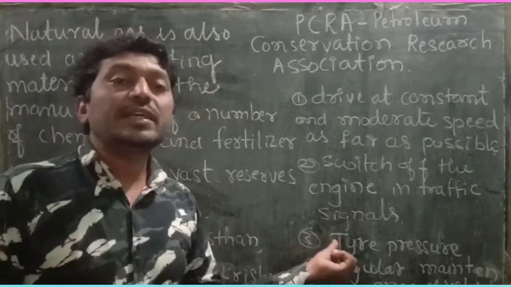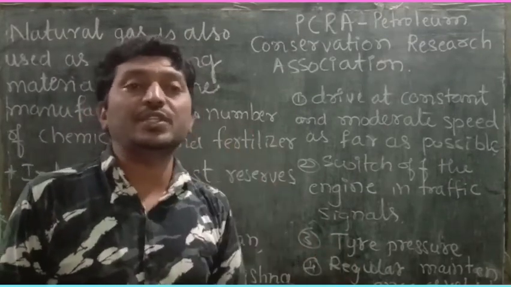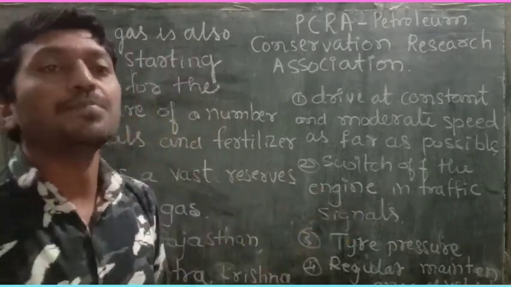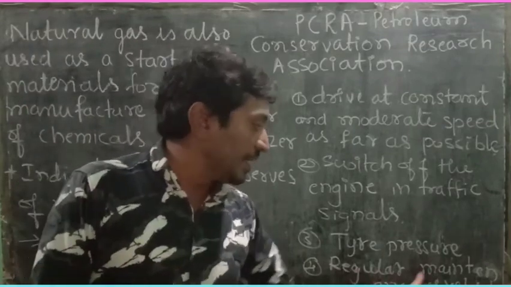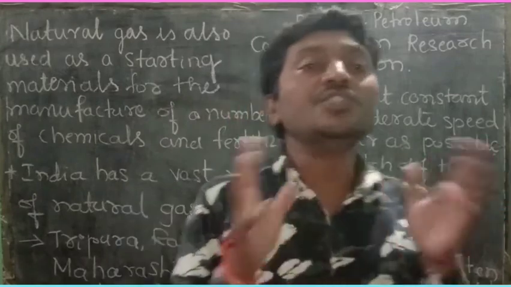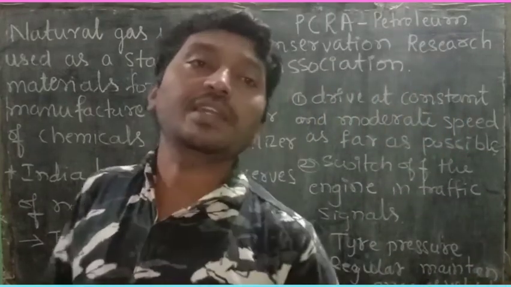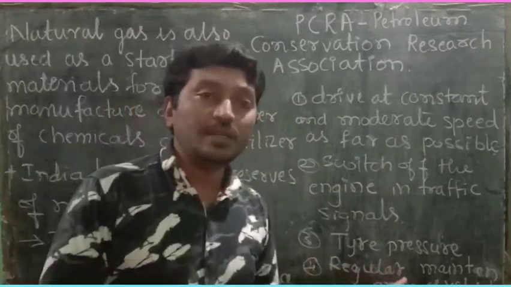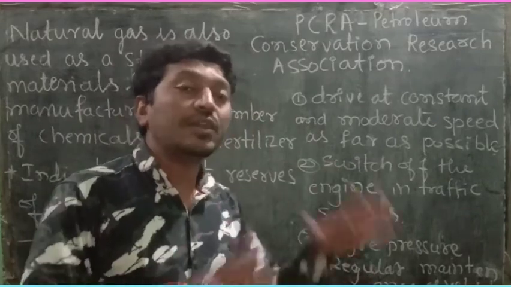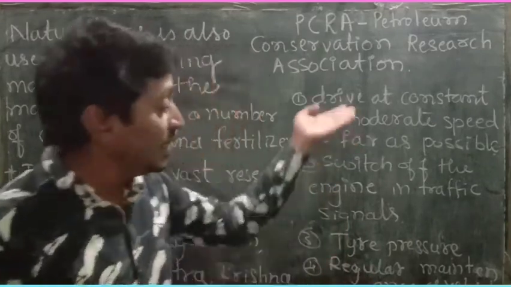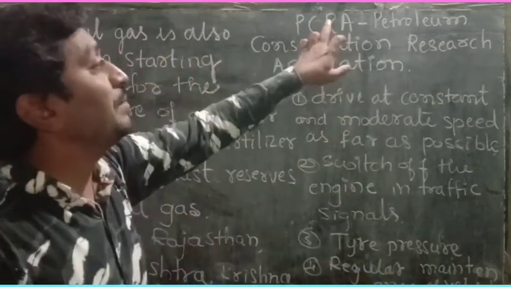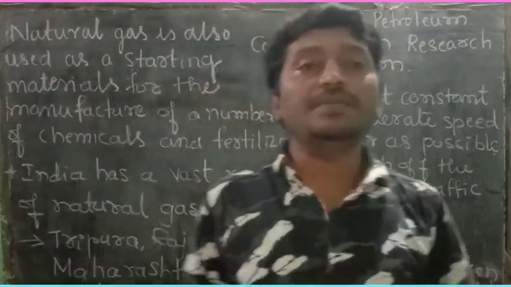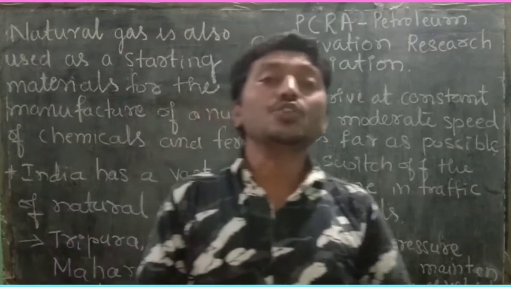And next is the tire pressure. Ensure the correct tire pressure. It is also very important for every citizen using a bike. And lastly, regular maintenance of the vehicle. You know that the engine is very important for every vehicle. So we should get good efficiency from the engine, which means we have to regularly check up the bike or whatever vehicle we use. So these are some instructions from the Indian PCRA, the government system. We have to follow them and be safe, and we have to control the pollution of our environment.